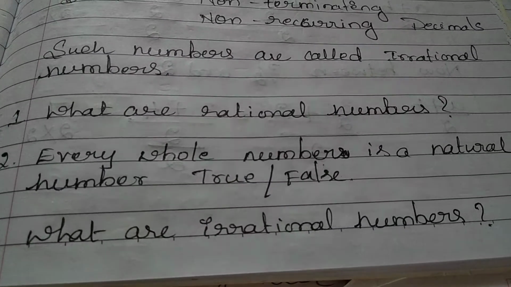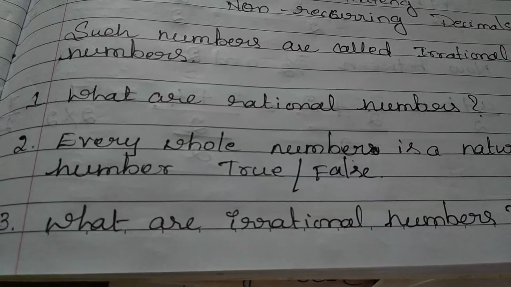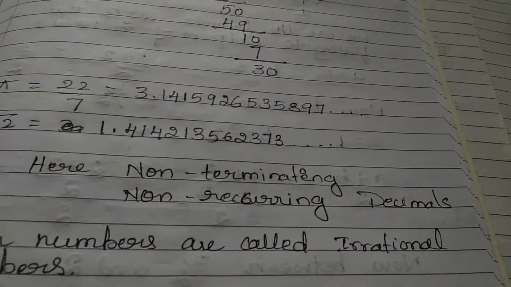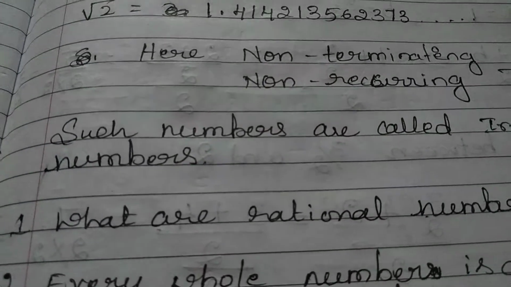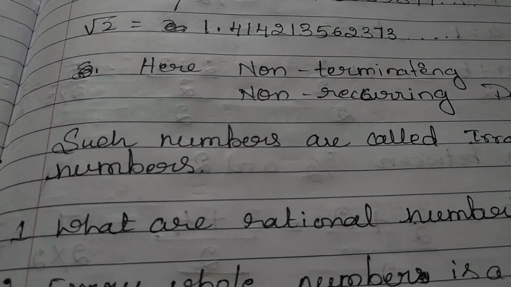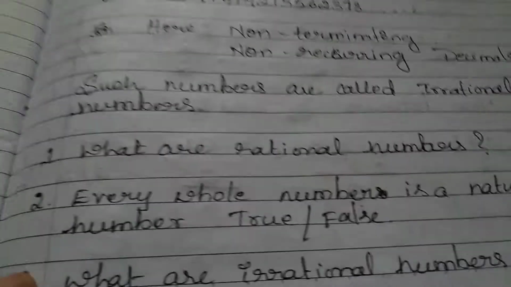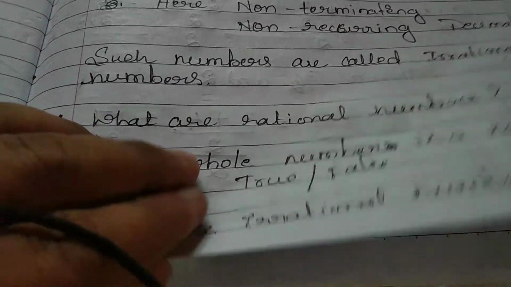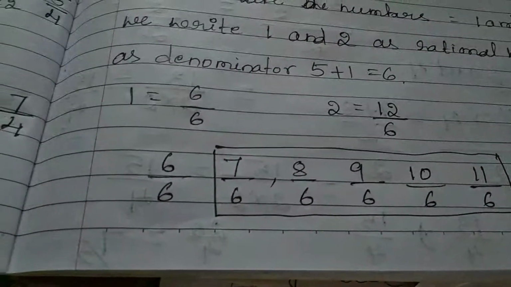And what are irrational numbers? We just said that. Non-terminating and non-recurring decimals are called irrational numbers. Examples: pi, root 2, root 3, etc. All root numbers, for example. But root 4 is not, because you will get the value 2. So that's why it is a rational number. So you understood what rational and irrational numbers are.